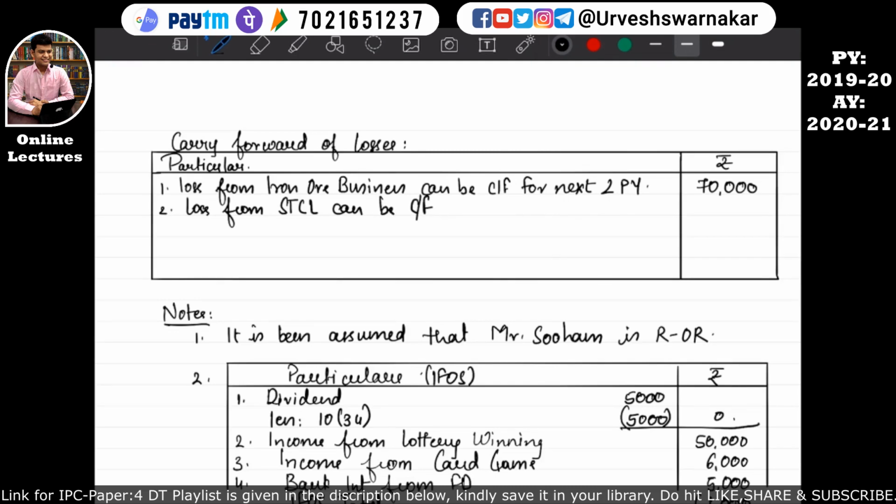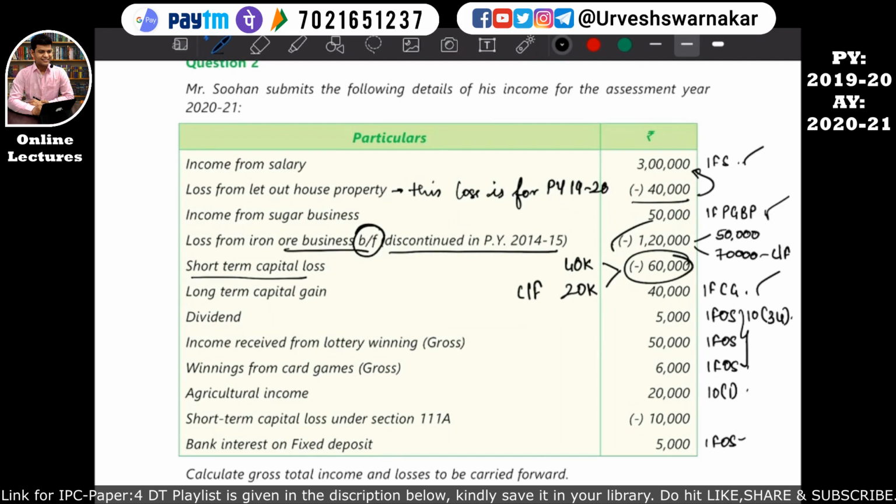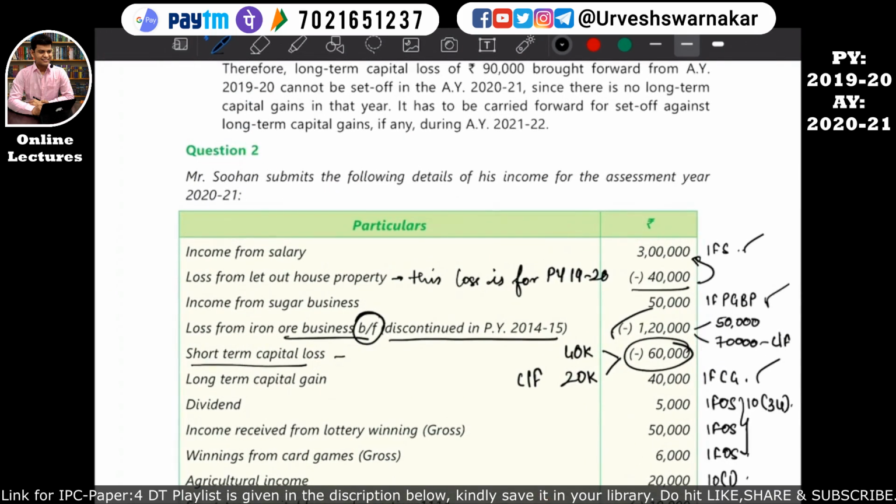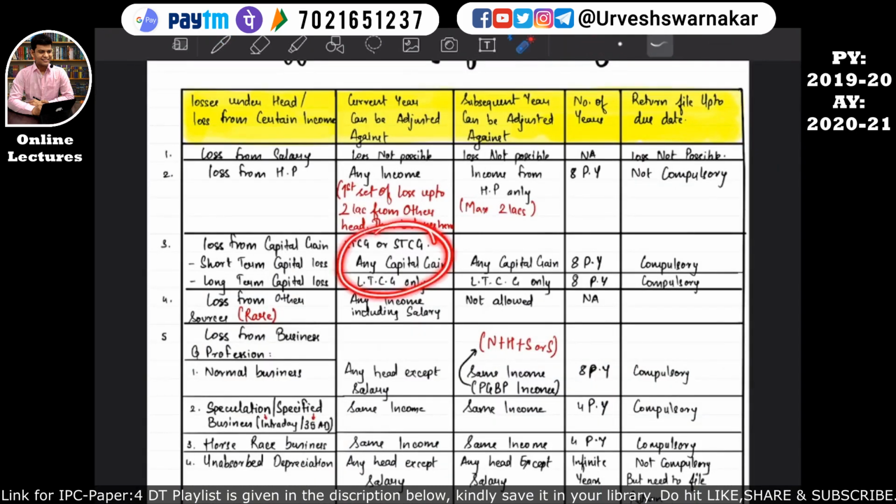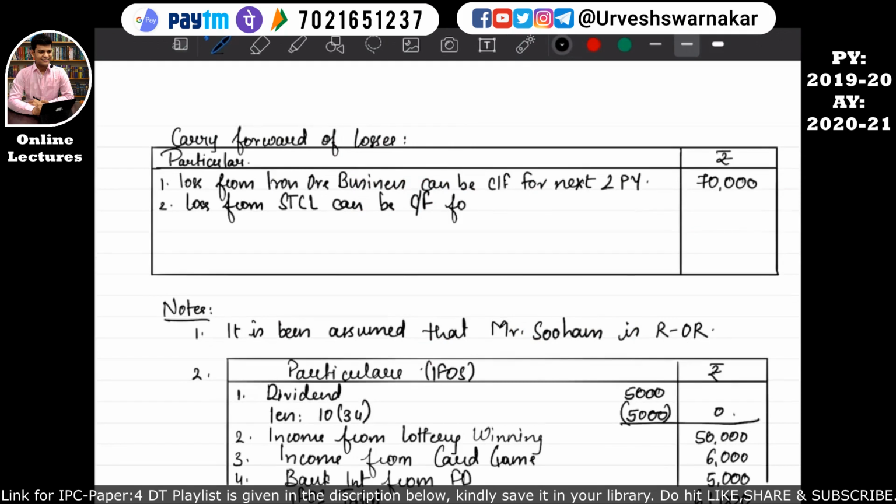Since the question does not say whether it has been brought forward or not, it simply means this loss is of previous year 1920 only. So if there is a loss from short term capital gain and it has not been 100% set off in the previous year 1920, then for how many previous years can it be carried forward? For 8 previous years. So we'll simply write here, for next 8 previous years. How much can be carried forward? The amount is rupees 20,000. I hope this is quite clear. I hope the format is helping you.